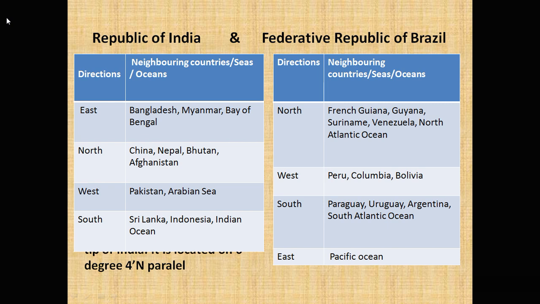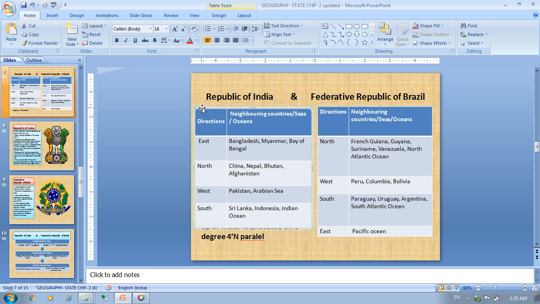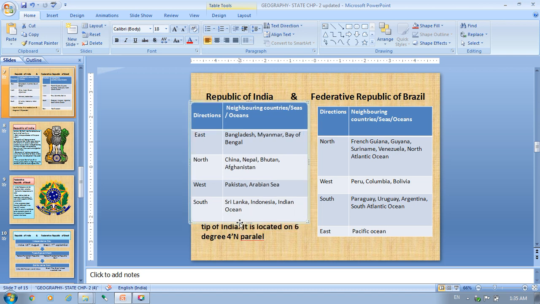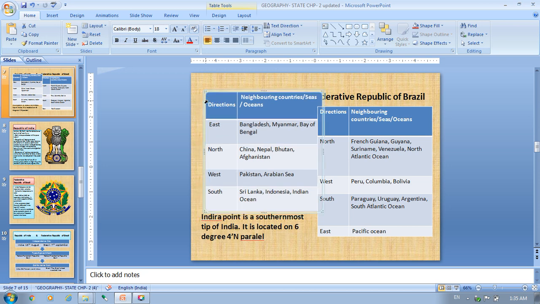Okay, something is a little bit hidden. Let me push this map a little up, and I can get some information which is there. The tip of India, the last tip, is called Indira Point. Let us push it ahead. Indira Point is the southernmost tip of India.